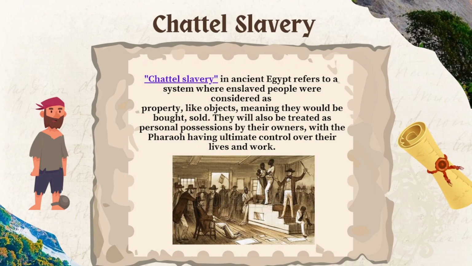Chattel slavery. Chattel slavery in ancient Egypt refers to a system where enslaved people were considered as property, like objects, meaning they would be bought and sold. They would also be treated as personal possessions by their owners, with the pharaoh having ultimate control over their lives and work.